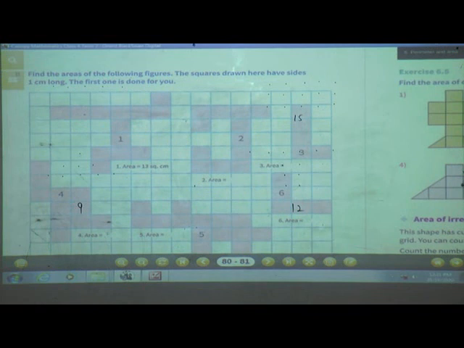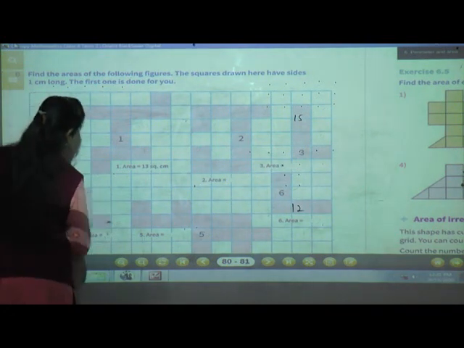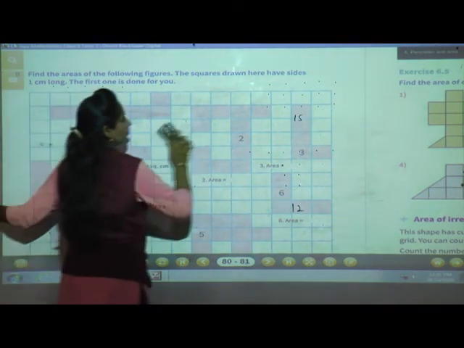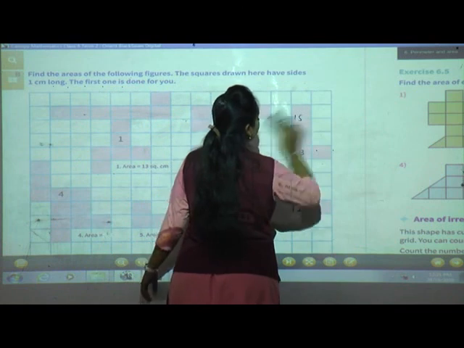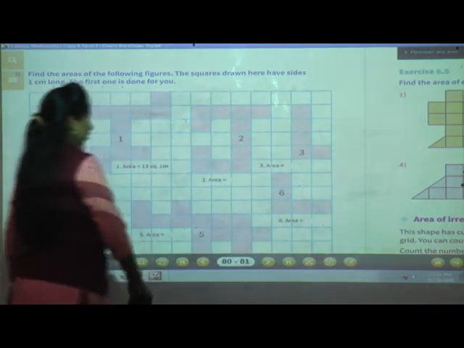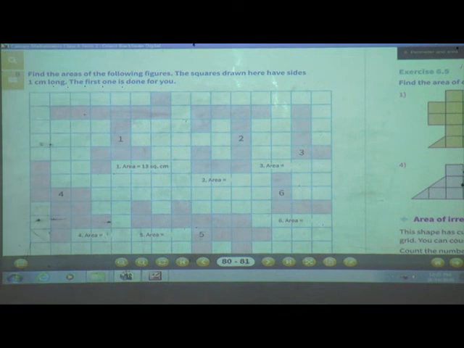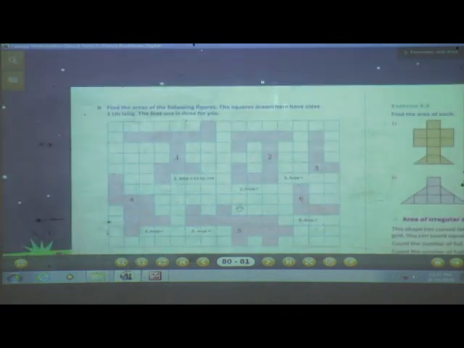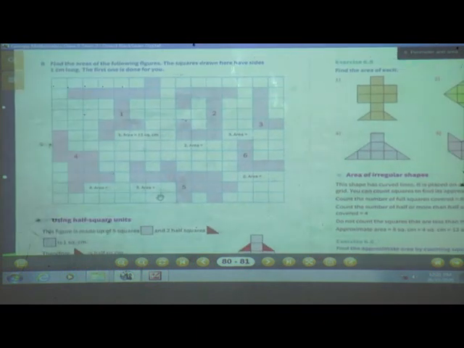See, what is the question? Find the area of the following figures.